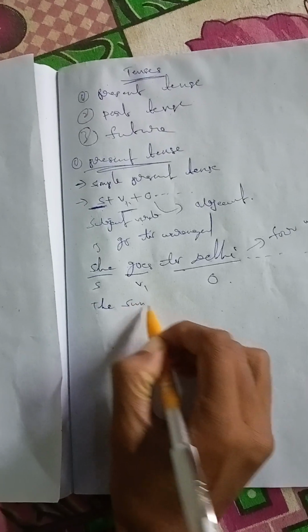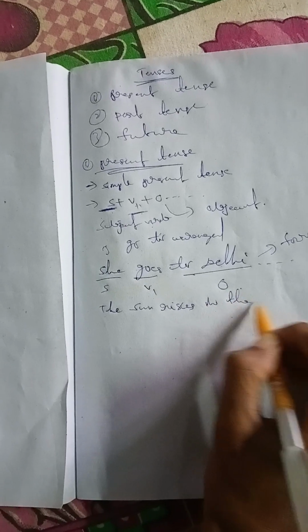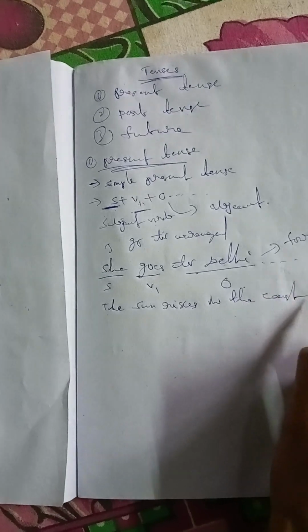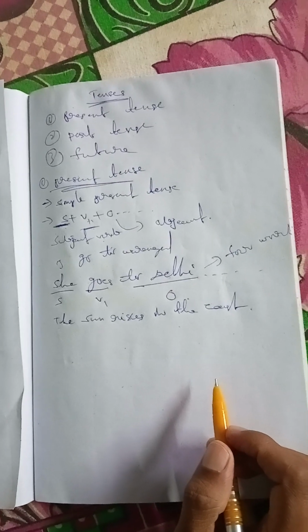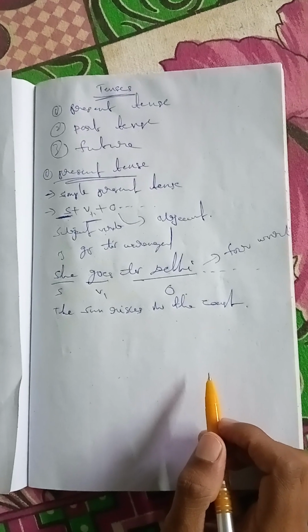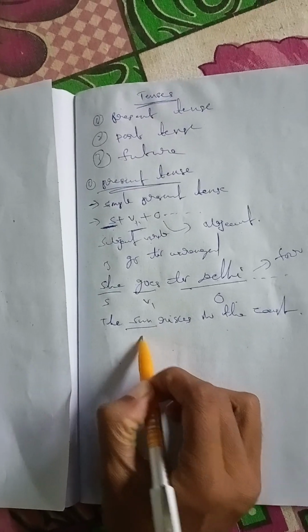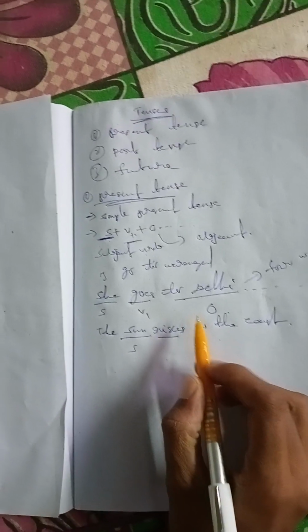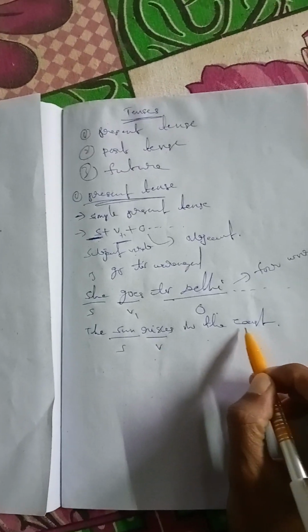The sun rises in the east. This is a daily routine, so we use daily routines in the present tense. Here sun is the subject, rises is the verb, and in the east is the object. Object is extendable.